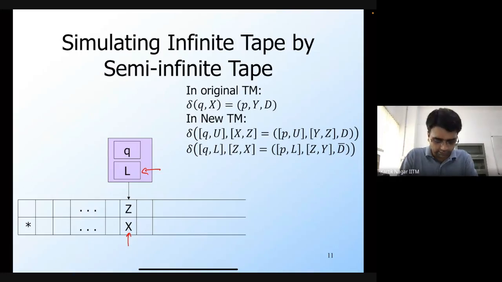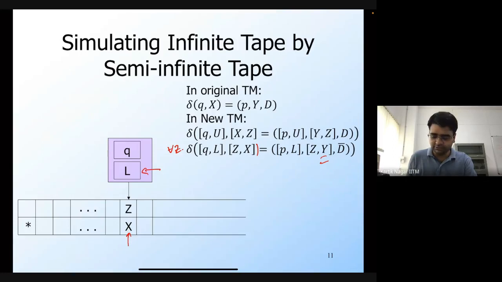If the lower track contains x, we don't care what is in the upper track of the tape, which means there is also another for all z here. In this case, I'm going to change the state to p, remain in the lower track, and replace whatever is in the lower track, which is this x, with y.